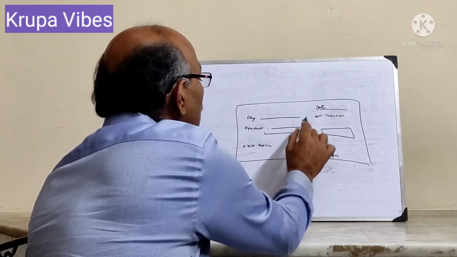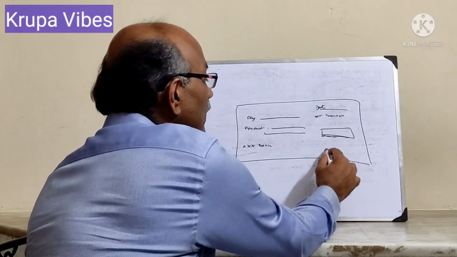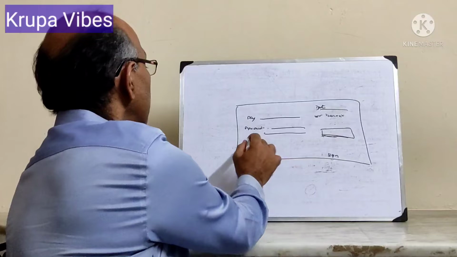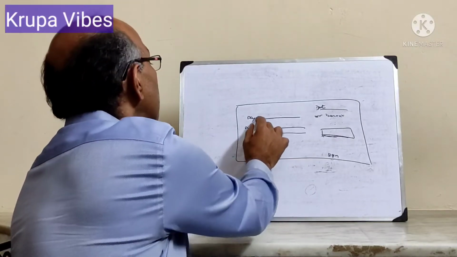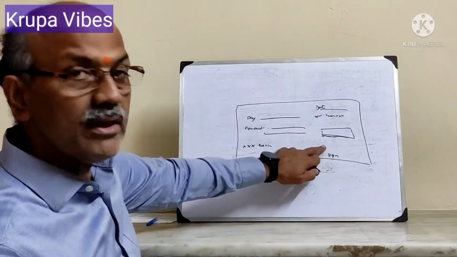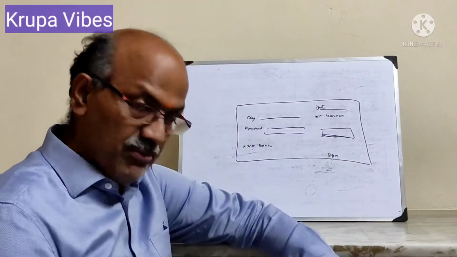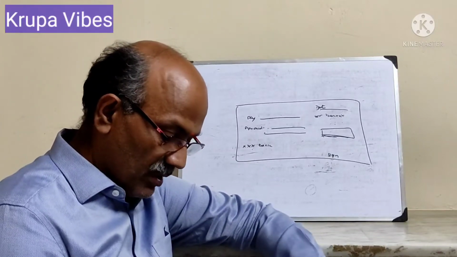Here you will have the amount. The person who is signing here is called the drawer. This is the payee bank, and the beneficiary is the payee. So the endorsement can be done either by the drawer or by the payee. This is allowed as per section 50. So he can be called the endorser.